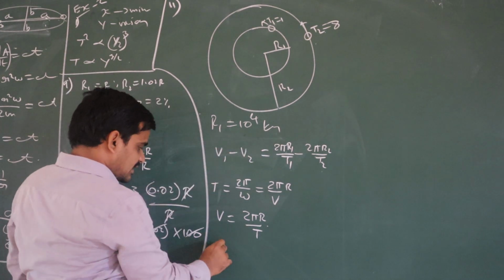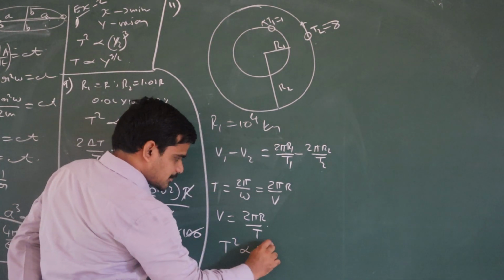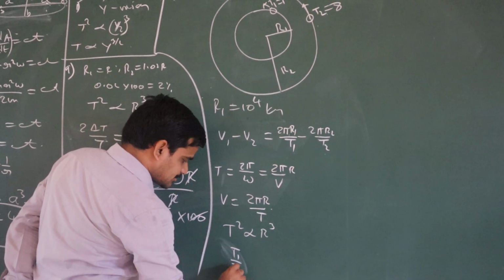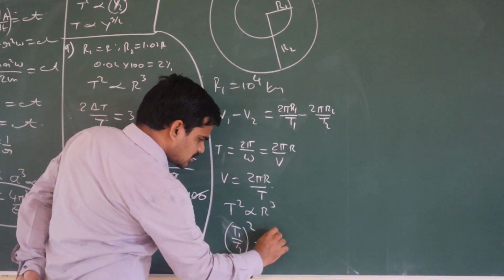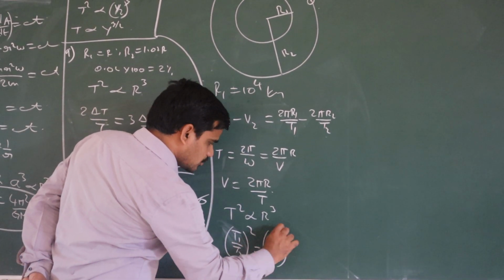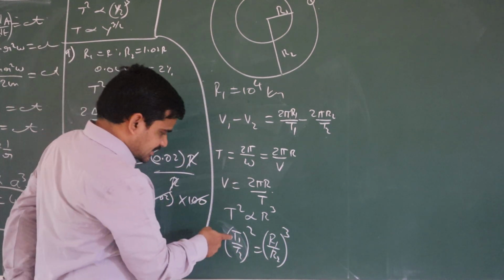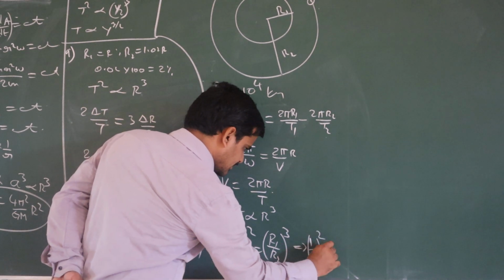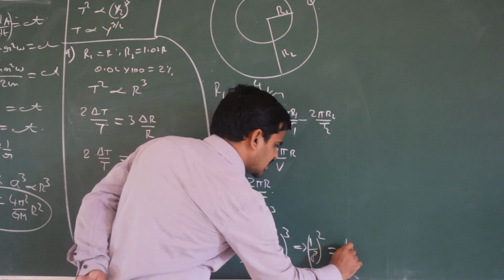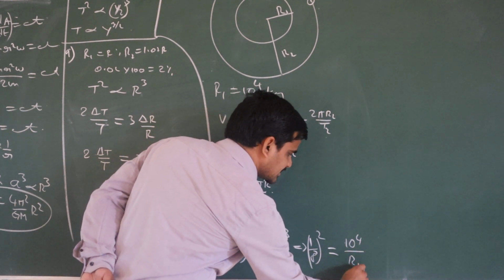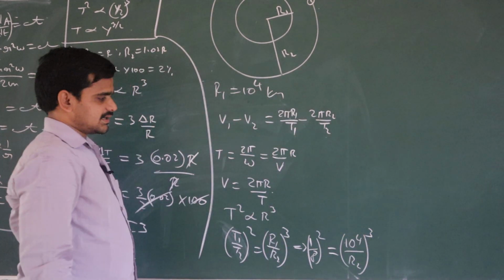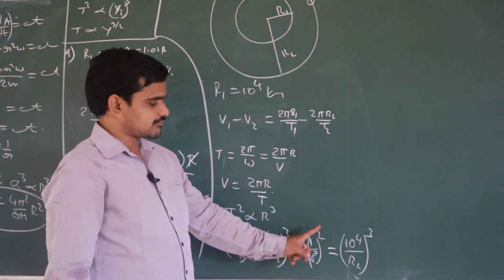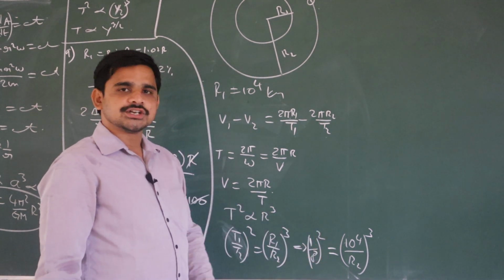How to find R2? As we know the relation, T square is directly proportional to R cube. T1 by T2 whole square is equal to R1 by R2 whole cube. T1 is 1, T2 is 8, so 1 by 8 is equal to R1, 10 power 4 kilometers, by R2. Bring the cube to the left side: cube root of 8 is 2, 2 square is 4. R2 is equal to 4 into 10 power 4.